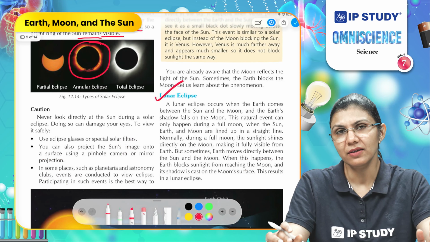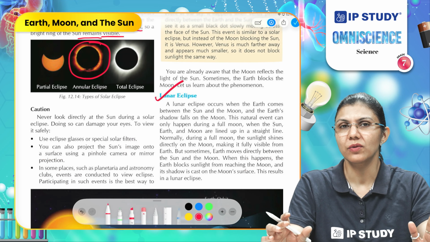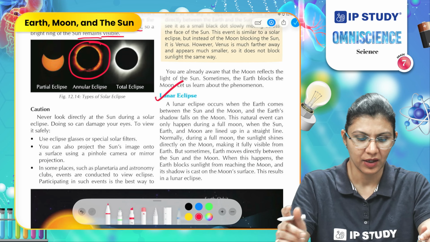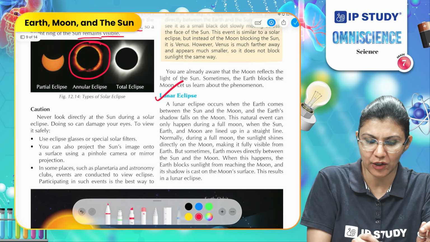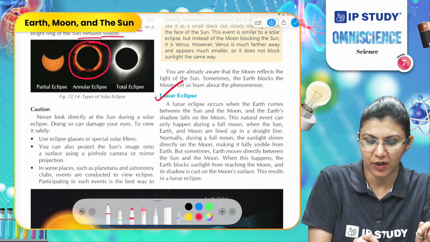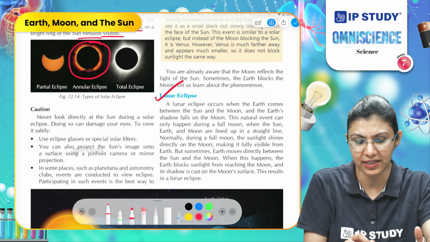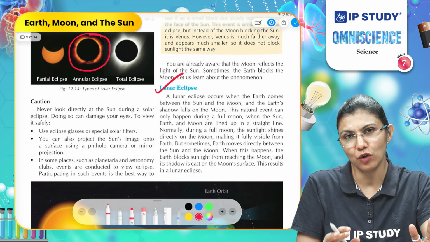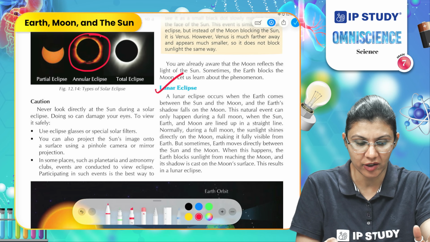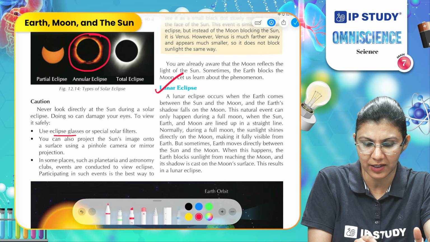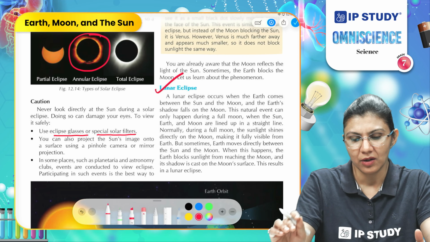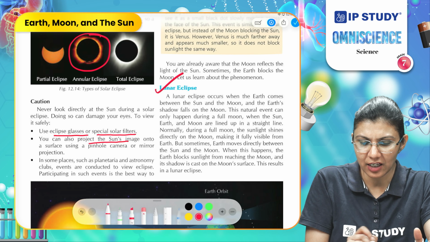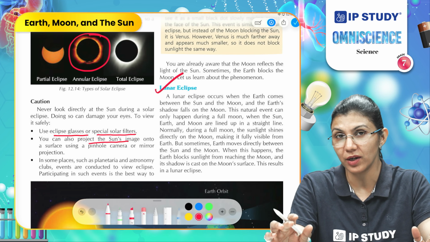There are certain precautions that we need to consider while observing any solar eclipse. Never look directly at the sun during a solar eclipse because such activities can damage your vision or your eyes. So if you want to observe a solar eclipse, what do you need to do? Use eclipse glasses or special solar filters. You can also project the sun's image onto a surface using a pinhole camera.